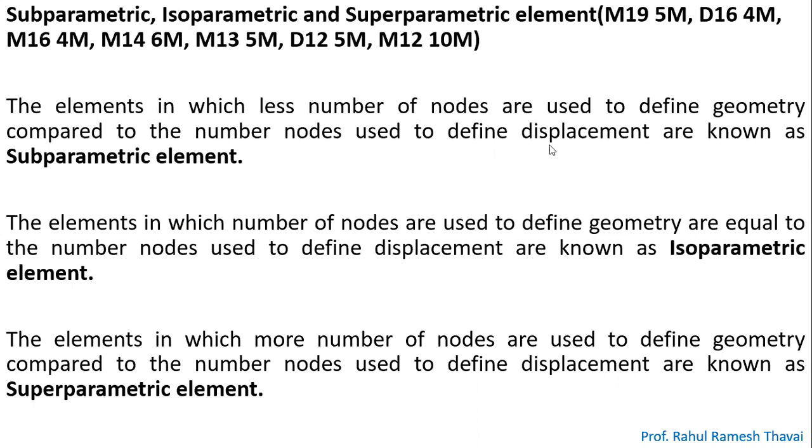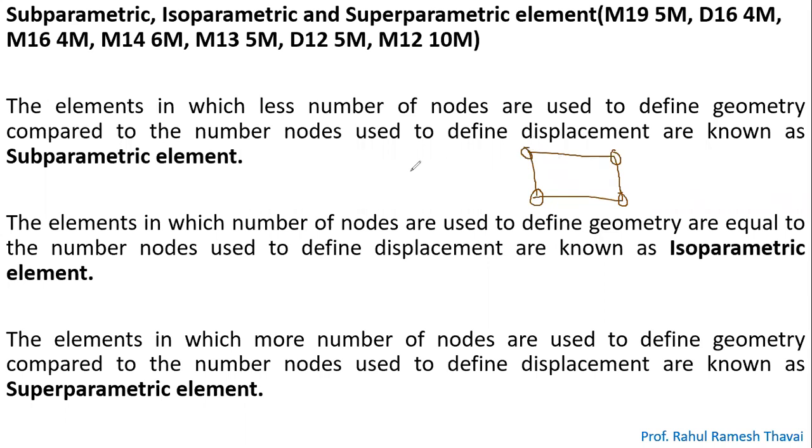Let me explain with the help of some diagram. Let me draw a diagram here. Let's consider this rectangular element, where you have these four nodes. I'll mark these circular nodes 1, 2, 3, and 4. These are the four nodes.